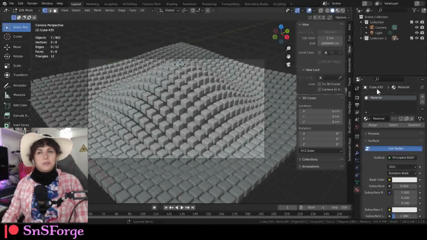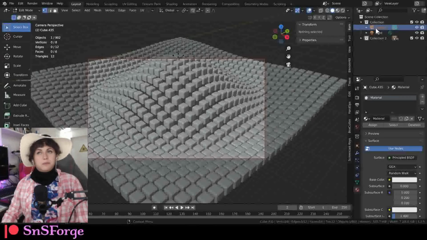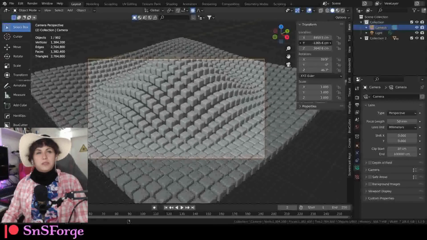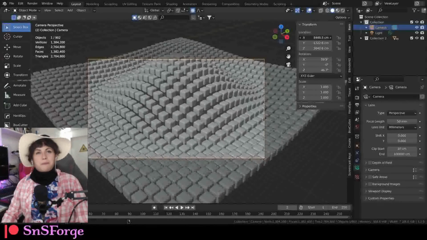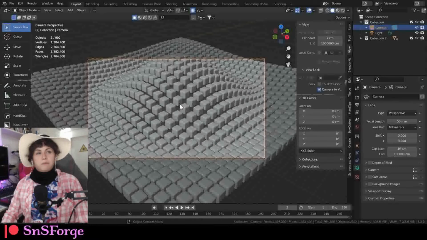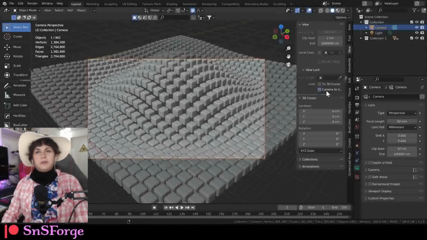So let's preview it. Maybe let's go down a little bit like that so you don't see my mouse. Why is it? Oh, I'm on edit mode. It's not my mouse's fault. I'm going to adjust a little bit. I don't want to maybe go a little bit like that. Yeah, I think that will do.